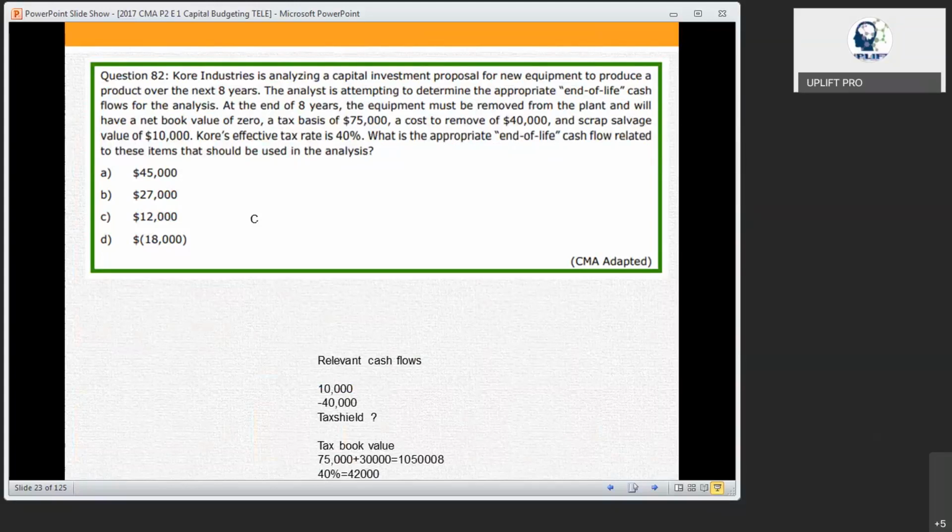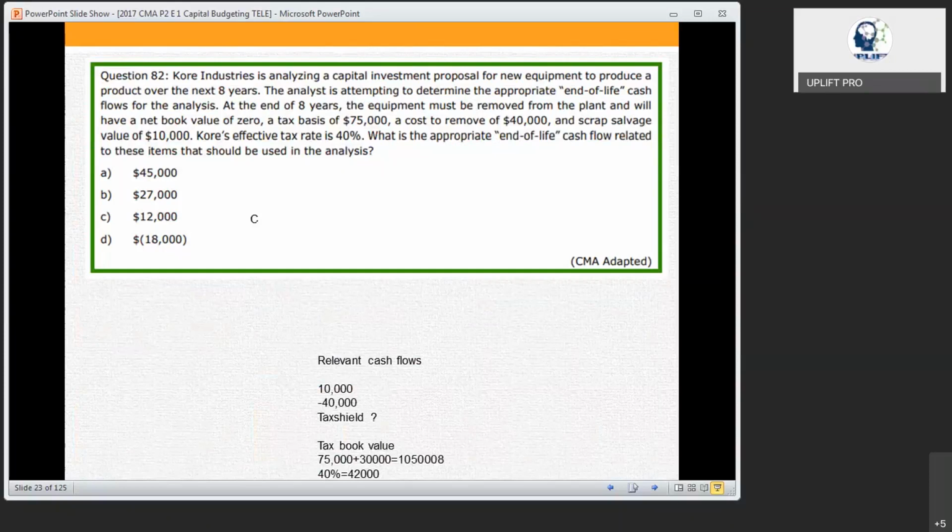Add everything: 10,000 minus 40,000 plus 42,000 gives 12,000.